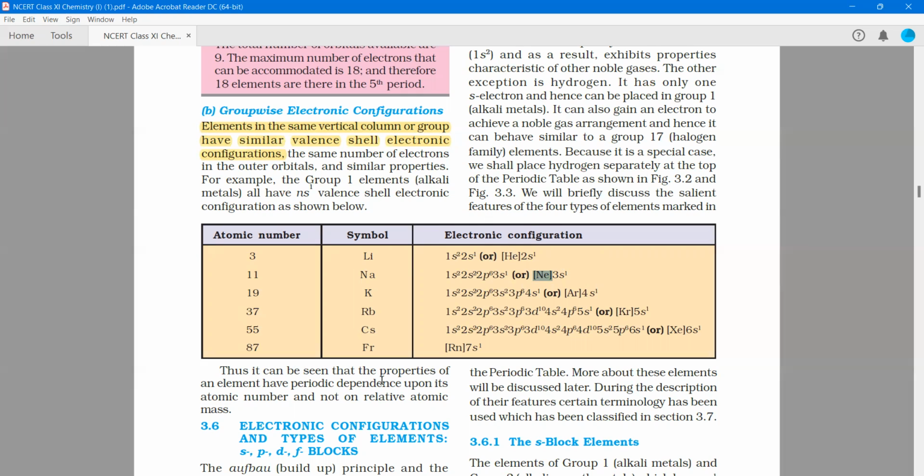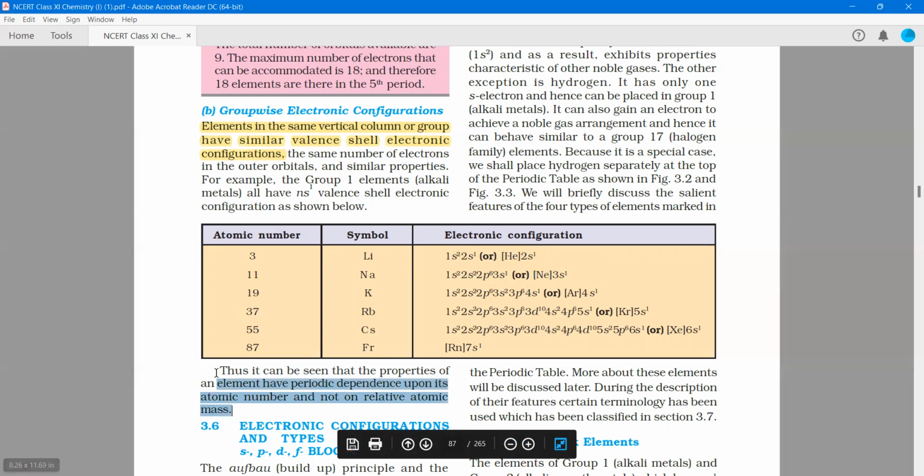Thus, it can be seen that properties of an element have periodic dependence upon its atomic number and not on atomic mass. So this also suggests the same thing. This is what the modern periodic law suggests.